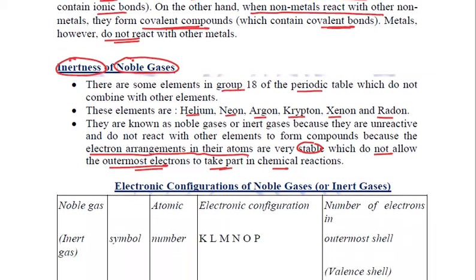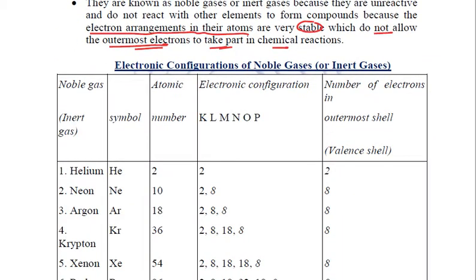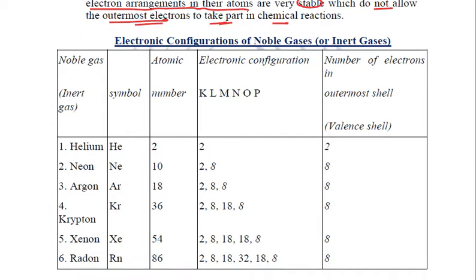Let us see the electronic configuration of these noble gases or inert gases. We know that the electronic configuration is the arrangement of the electrons in the various shells, that is the K, L, M, N, O, P shells, right? When we talk about helium, the symbol is He. The atomic number of helium is 2, and these two electrons are present in the K shell.